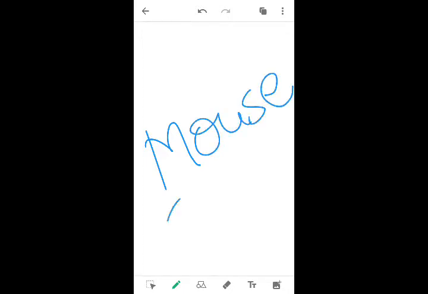Fine. I write another word which is more relevant, and nowadays we use it a lot. What is this? This is a mouse. We know that a mouse is a computer device, a technical device with which we can operate a laptop or a PC, isn't it? We generally use this mouse, and this is the wire we connect. You have two buttons, you click them and operate your computer or PC.